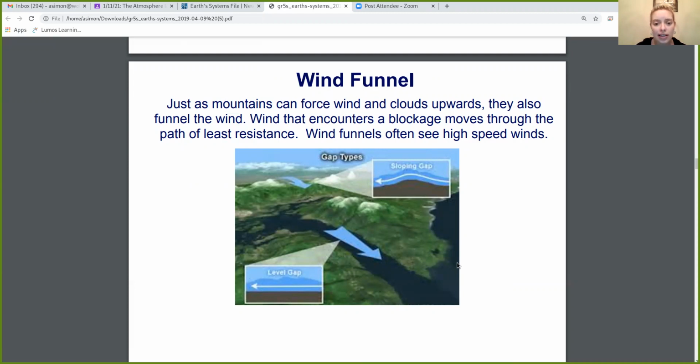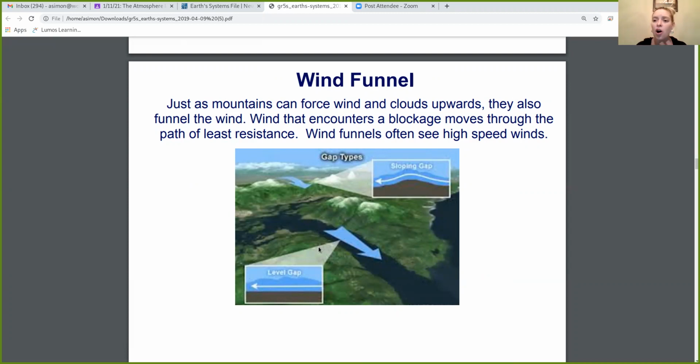So if you look at this picture here, guys, we see kind of a mountain on this side and a mountain on this side. So that wind is being pushed through that mountain because the mountains are so high. It's easier for the wind to just go straight through instead of having to go all the way up and over the mountain. So it creates a wind funnel where the wind just funnels through, and you get wind that is very, very fast.